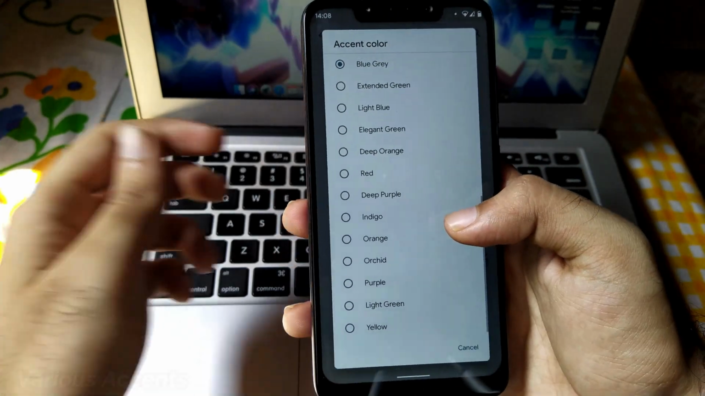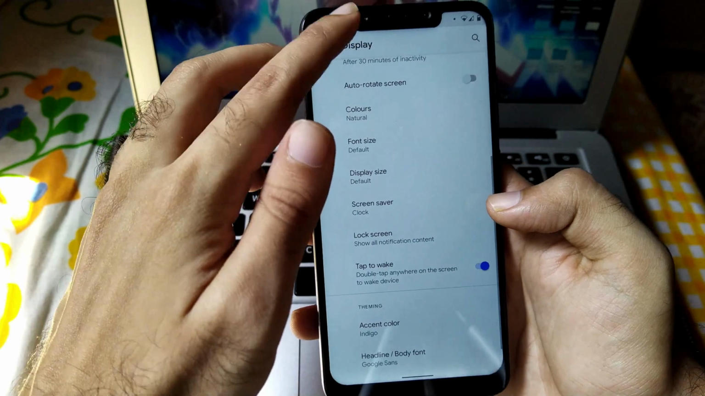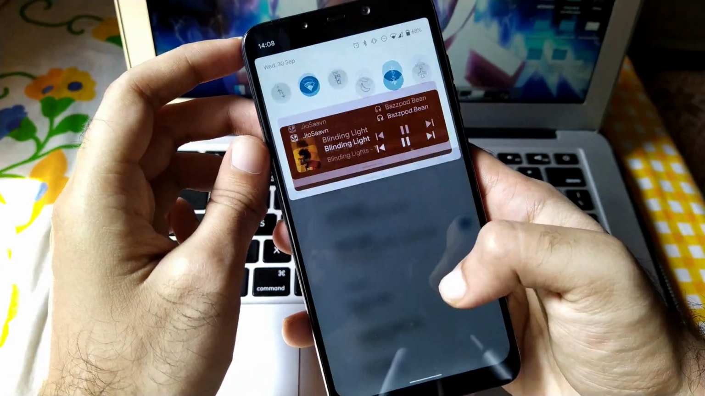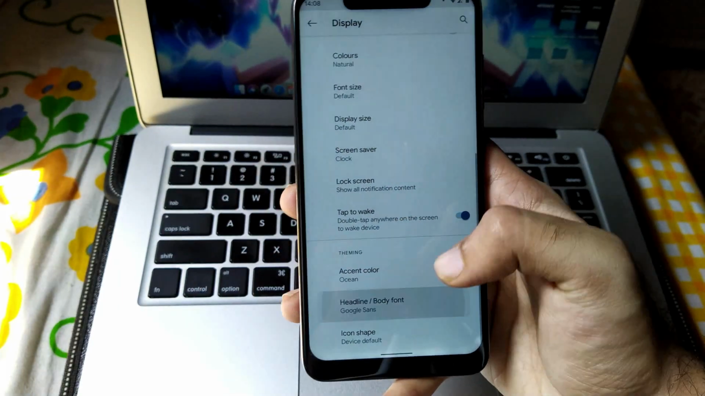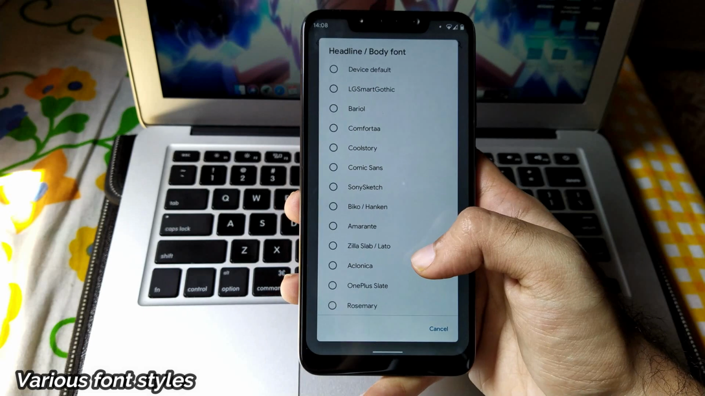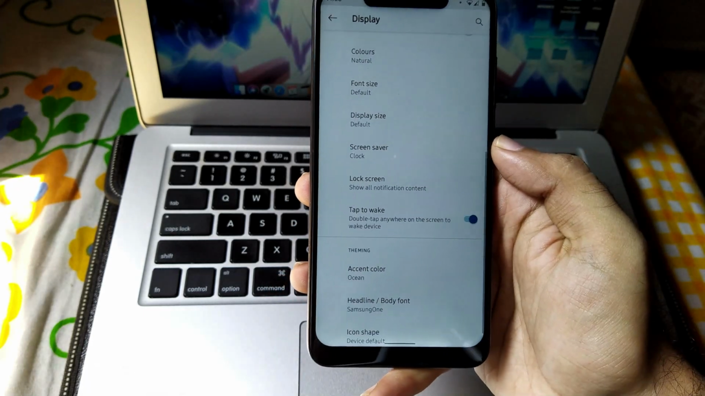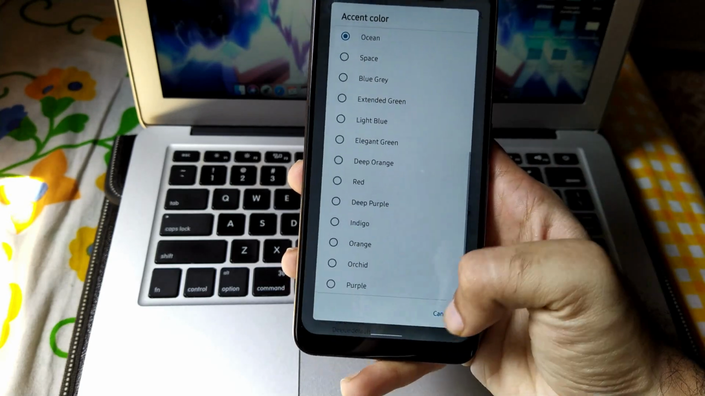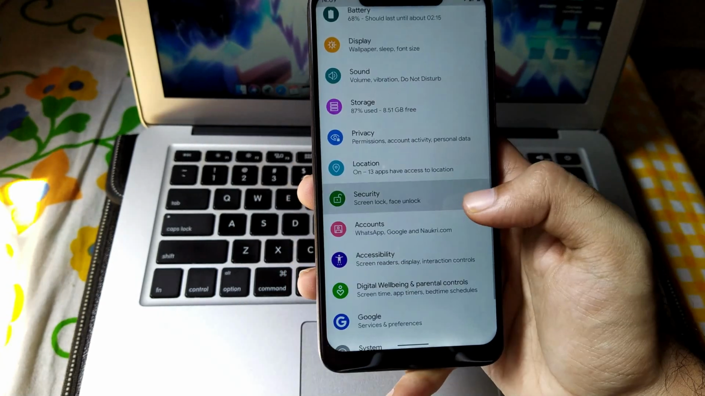So make sure that your battery will drain fast when you enable always on display. Talking further is about the various accents included in this ROM. You will get various types of accent colors such as blue, green, greyish and whichever you want. Further you will also get different types of fonts. And now they also added the Google Sans font which is available across all the Pixel and Google devices, and you can select whichever font you want from a wide variety of fonts. They have also included IR Face Unlock.